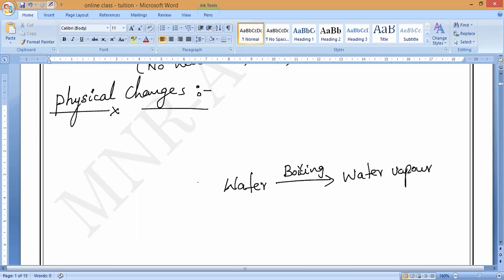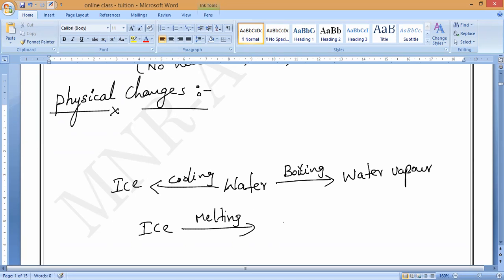If I start cooling, what will happen? Ice will form. If I have ice and start melting, what will happen? Liquid water will form. If I have liquid water and start heating, evaporation, boiling, water vapor will form. Is it yes or no?